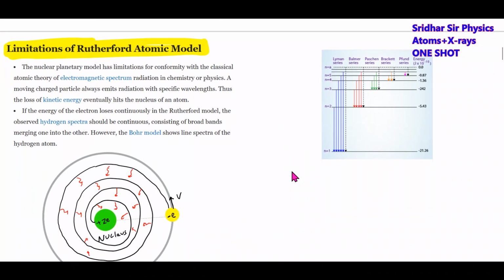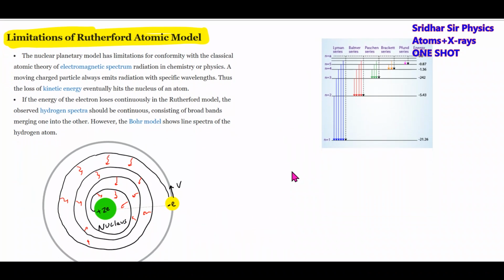So what is the problem? He said that these electrons will be revolving, will not be at rest. According to electrodynamics, an accelerating charged particle, because as it is moving in a circular path, there will be a centripetal force acting on it, and it will have centripetal acceleration.